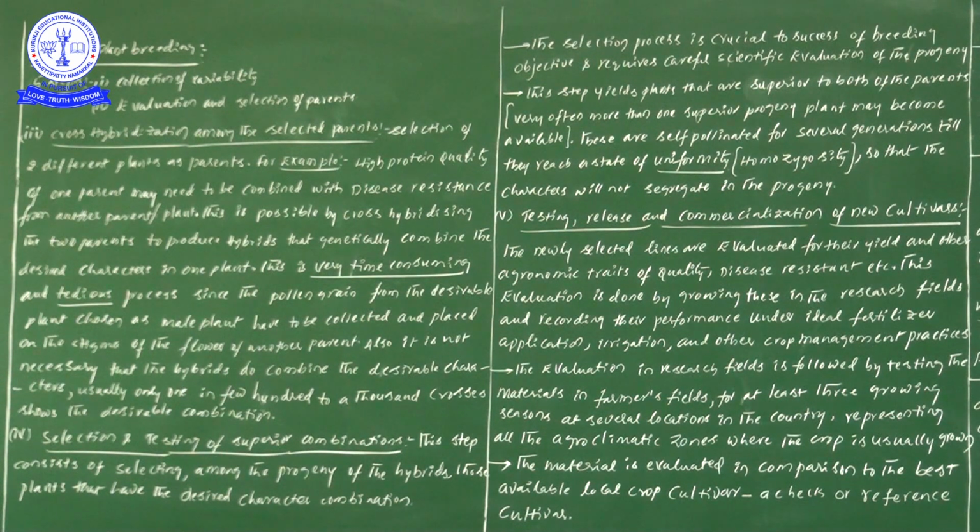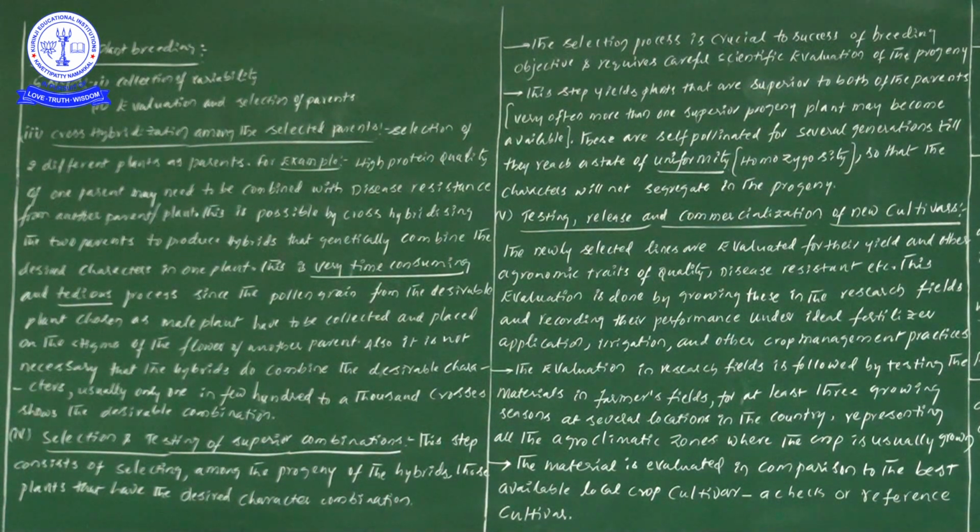One more time, let us read and learn. This step consists of selection among the progeny of the hybrids, those plants that have desirable character combinations. Definitely here we have to search whether that particular hybrid or progeny consists of desirable combinations or not. In the third side heading we took two plants, one with high protein quality and one with disease resistant qualities. Whether these two characters are present in a progeny or not, we have to find out in superior combinations or test it. I hope you understood this one.